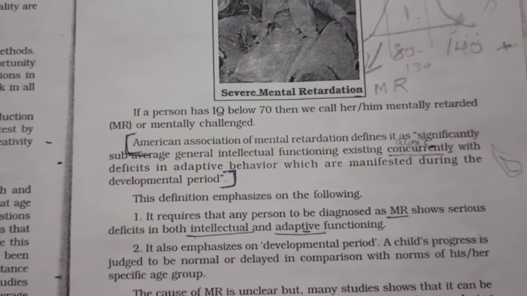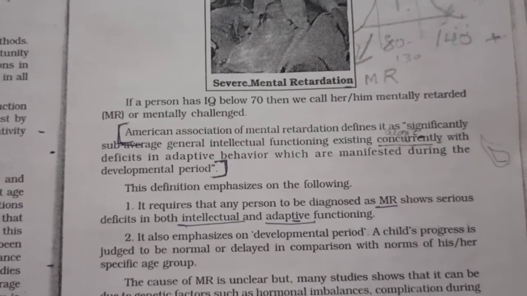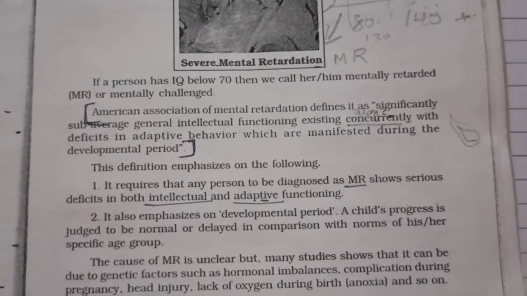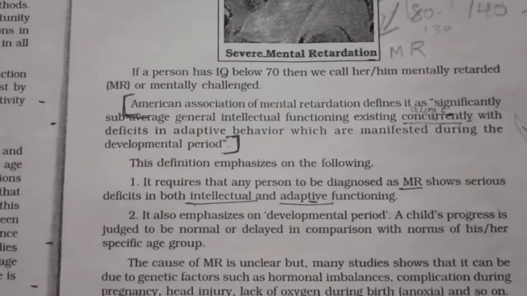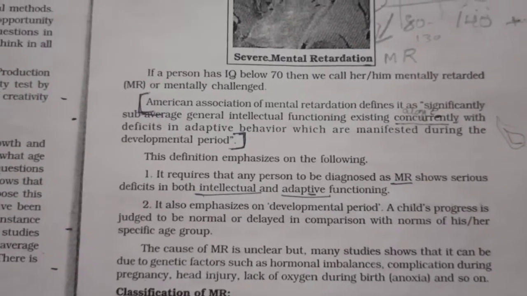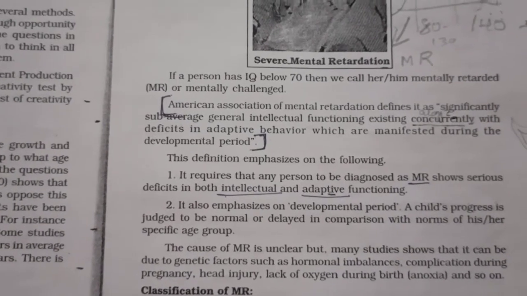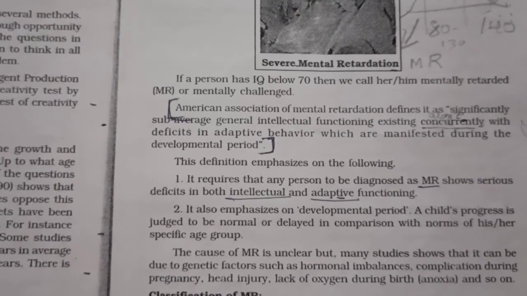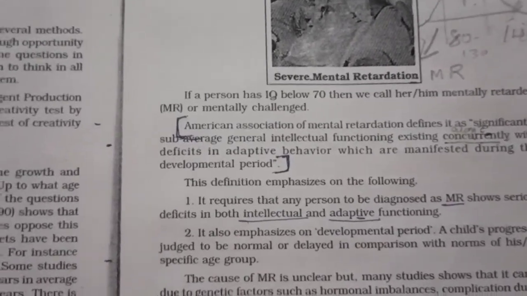The second point emphasizes the developmental period. A child's progress is judged to be normal or delayed in comparison with the norms of his or her specific age group. For example, if the child is 9 or 10 years old and has not developed the intellectual and adaptive behavior appropriate to his age, then he can be called mentally challenged.